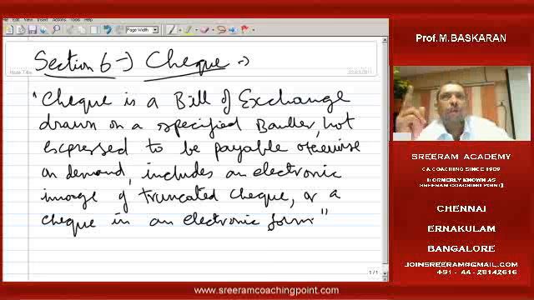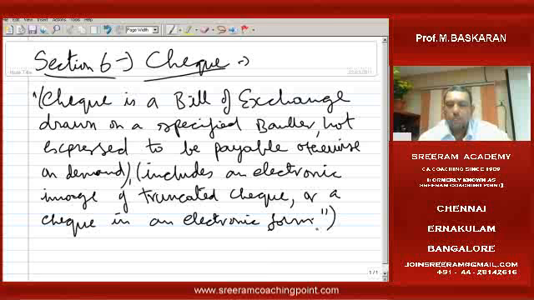So a bill of exchange may be drawn on a banker as well as on any private individual, but a check cannot be drawn on a private individual. It can only be drawn on the banker, and it is always payable on demand. It is not payable at maturity. A check is always payable on demand, never at maturity. That is the original definition of check, but subsequently, in the year 2000 amendment, they included this.